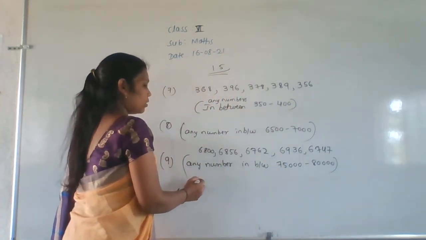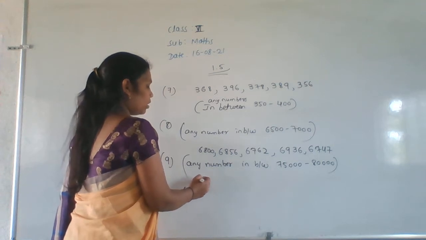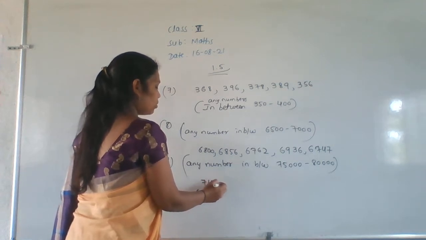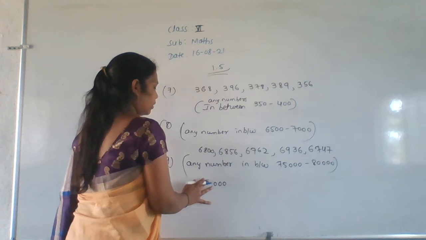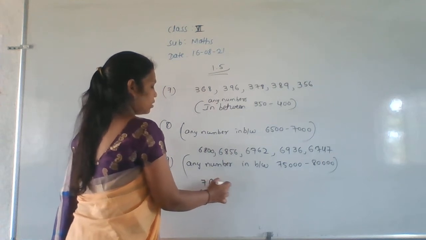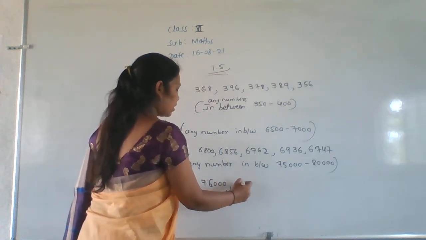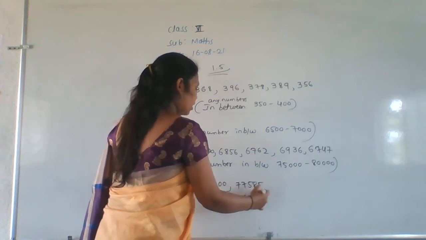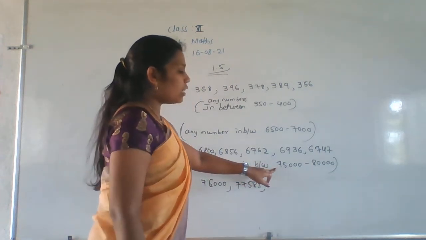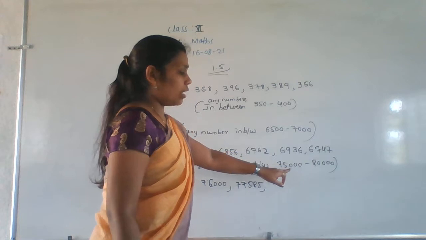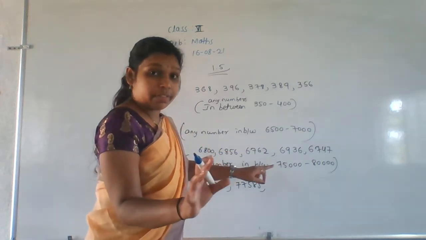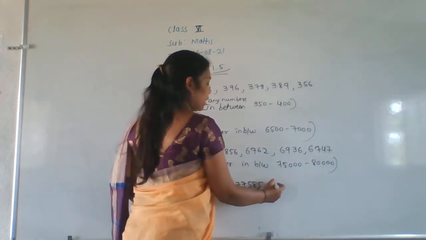So what are the answers here? That will be 74,000. Not 74, sorry. 76,000 and 77,585. In between, after 75,000 till 80,000, write any five numbers. It's your wish. Okay. So I'm just writing all the examples.